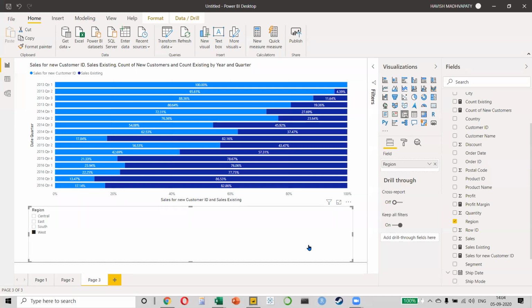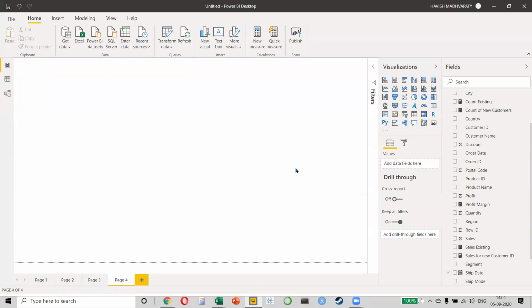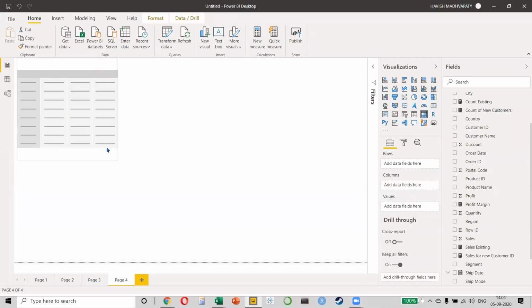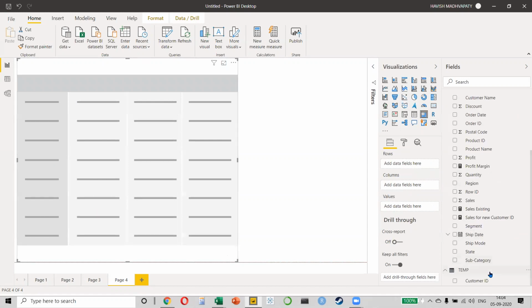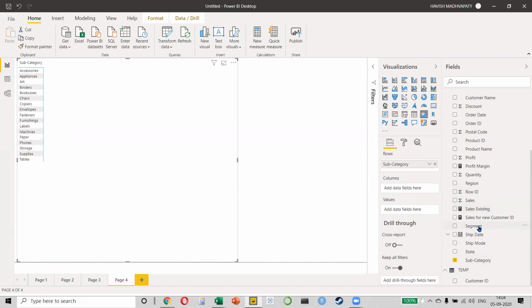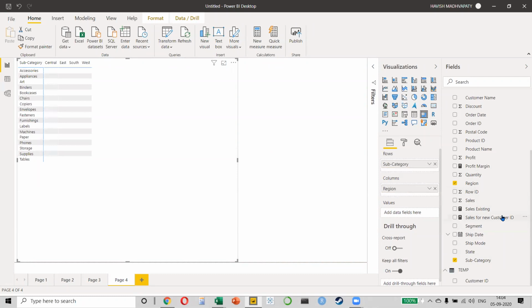Can you show all the measures on a heat map? Yeah, absolutely. Why not? If you want to make a heat map, I can make a matrix, everyone. A matrix is like a pivot table. So I make the matrix. Let's make it very large. In this matrix, I will keep my subcategory in my rows, and I'll keep my, let's say, my region in my column, and I will keep my profit margin in my values.